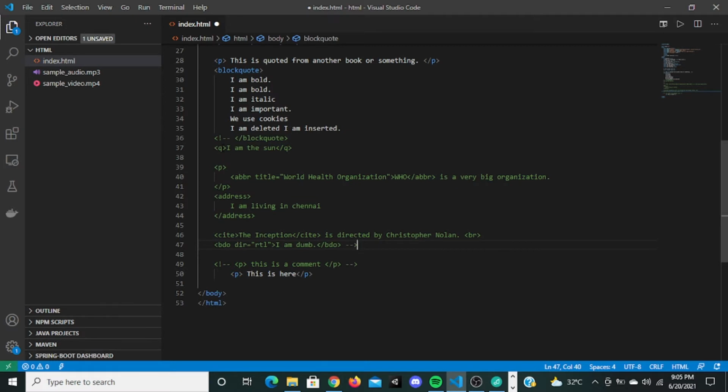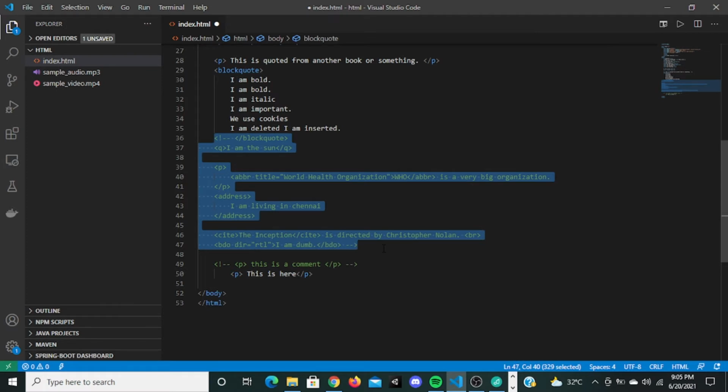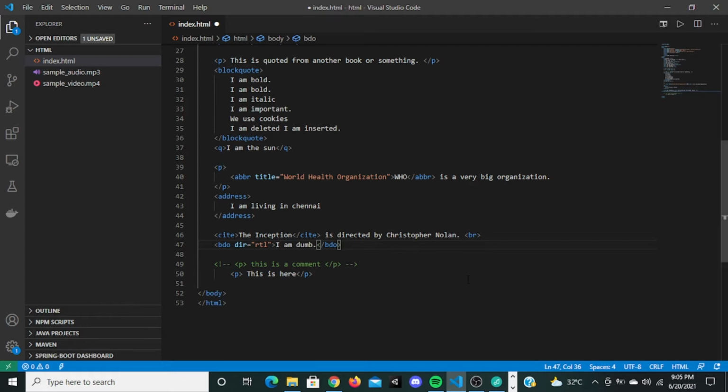And if you want to uncomment, just press Control K and U. It will uncomment it for you. So these are called comments. Let's move on to the next. Save this. So next we are going to go to an important tag called the anchor tag.